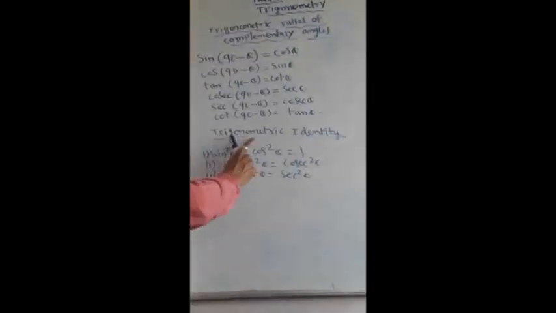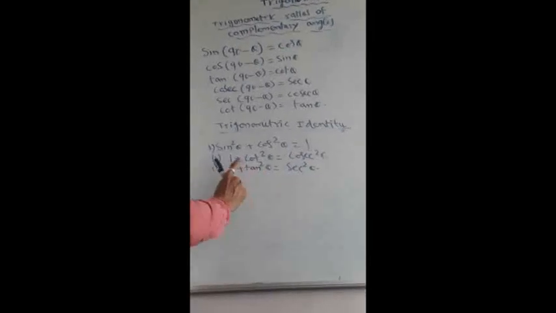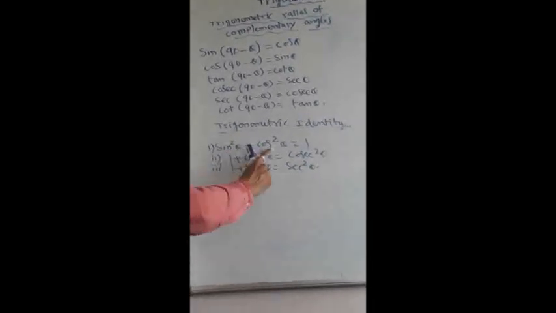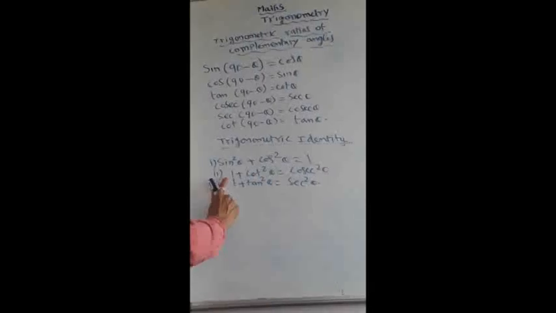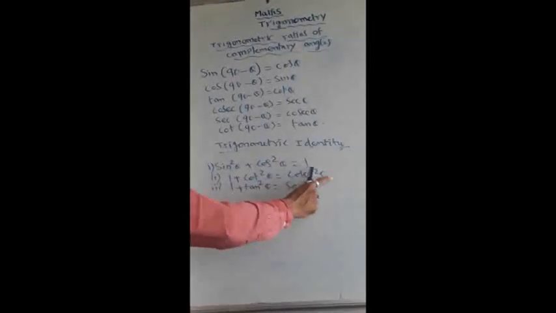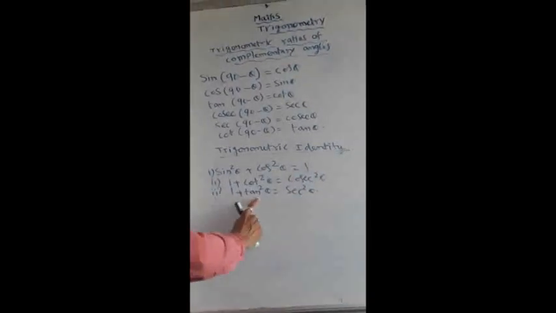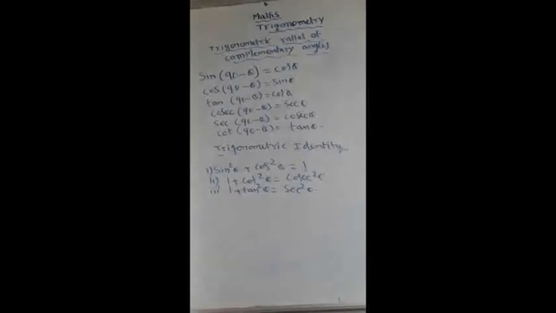Then next, let us see about the trigonometric identity formulas also. Sin square theta plus cos square theta equals 1. 1 plus cot square theta equals cosecant square theta. 1 plus tan square theta equals secant square theta. Okay, now I am going to give several examples also.